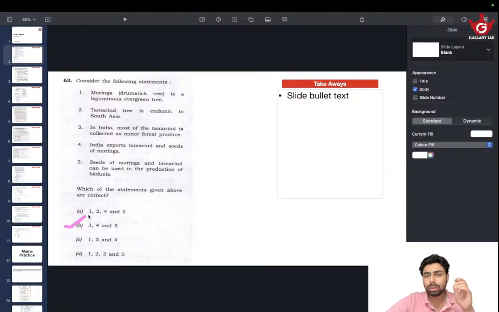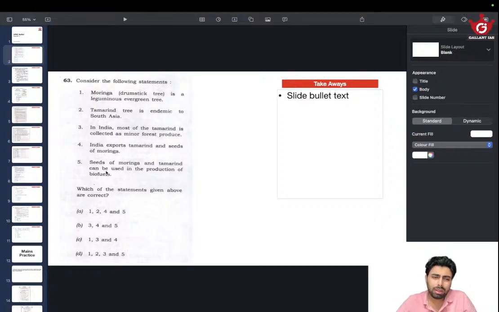But don't do that right away. Let's look at the other options also. Tamarind tree is endemic to South Asia. That's once again a difficult part, because endemic to South Asia means it's not found anywhere else. But can it be found in other places as well? Tamarind doesn't seem like something extremely endemic like red sanders or other trees that we see here. Chances are less, because tamarind is used in cuisine across the world, in Africa, in Southeast Asia, in other parts of South Asia. So it could be wrong also.